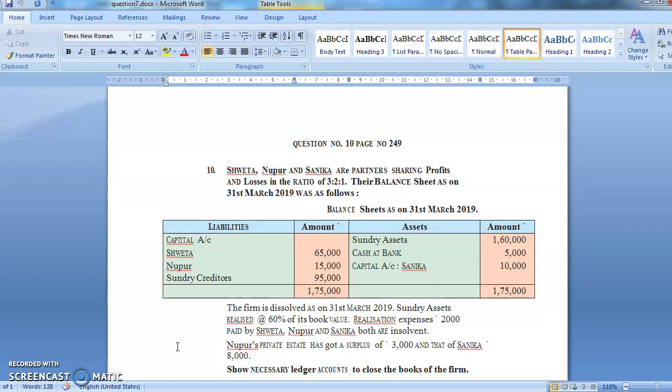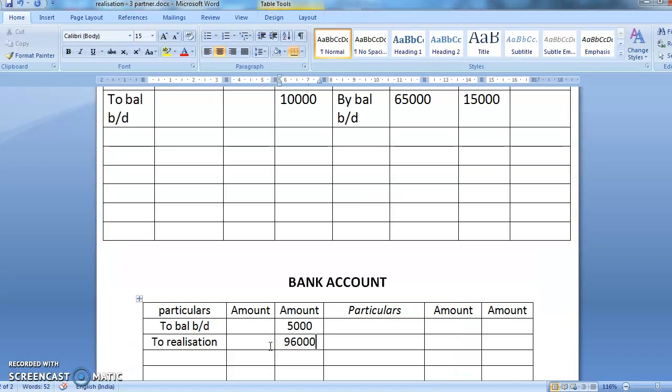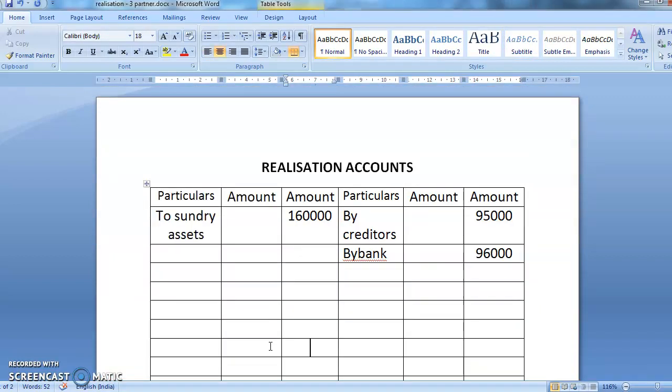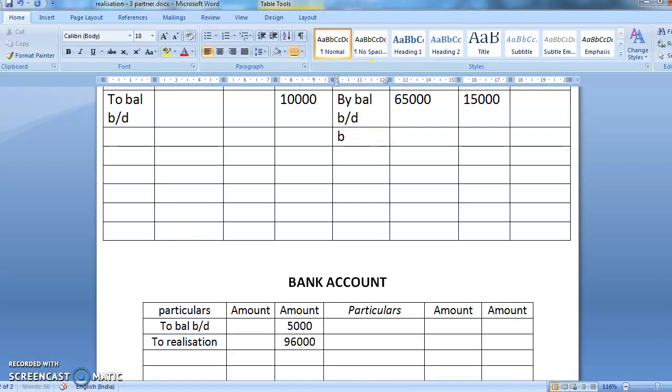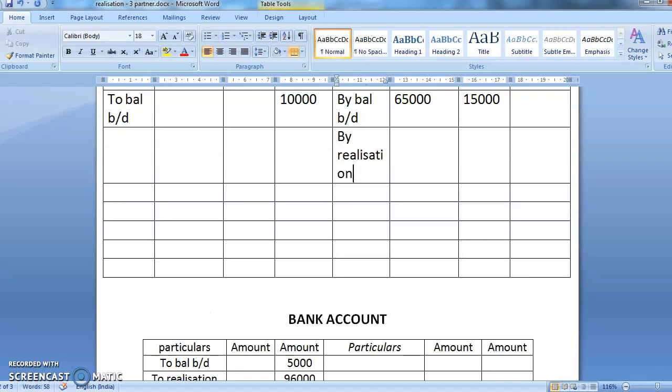Realization expenses amounted to rupees 2,000, which was paid by Shweta. Now see, expenses means loss. Loss is always recorded on the realization debit side, but this time realization expenses are being paid by whom? Shweta. It has been paid by Shweta. So you'll write here to Shweta's capital account. How much are the realization expenses? It is 2,000. So in the capital account, it will come as by realization account. How much is the money? 2,000. Okay.